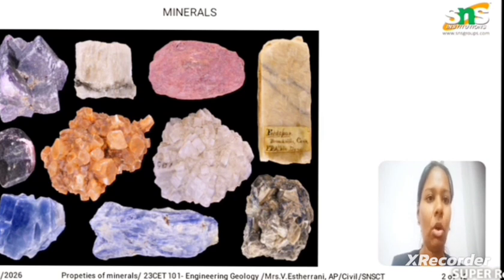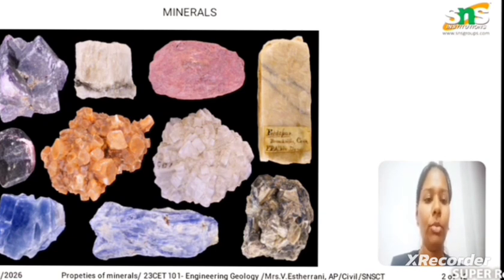These igneous rocks generate minerals in a very molten state. These igneous rocks are formed by the cooling of the molten magma. So the quartz is very hard in nature. When we come to the sedimentary rocks, these are usually formed by the deposition of sediments. So the limestone and the sandstone are examples for the sedimentary rocks.